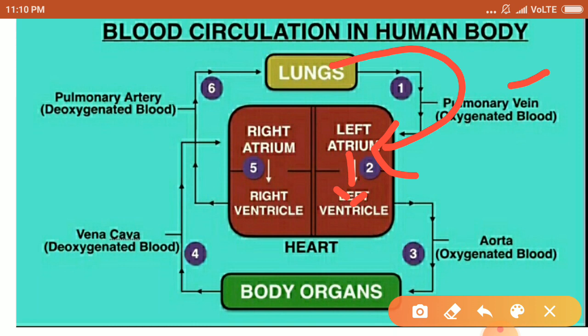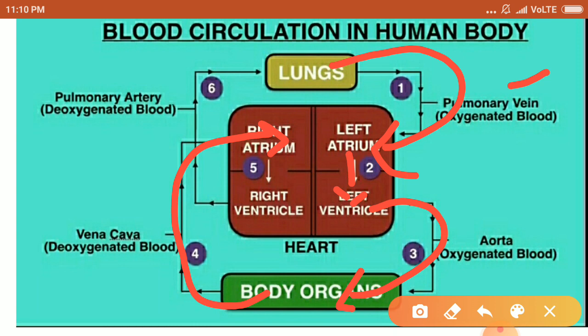When the muscular left ventricle contracts in its turn, the blood is pumped out to the body. From the left ventricle, blood goes to the body. Now, deoxygenated blood comes from the body to the upper chamber of the heart, that is the right atrium.